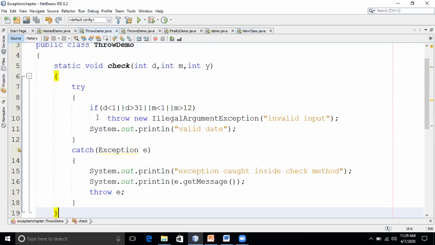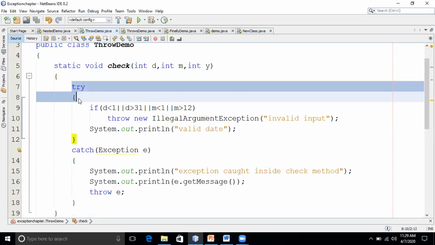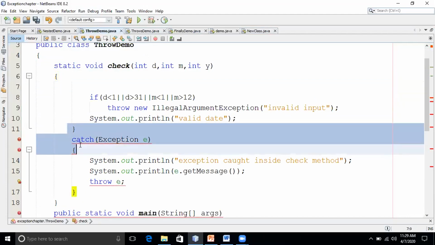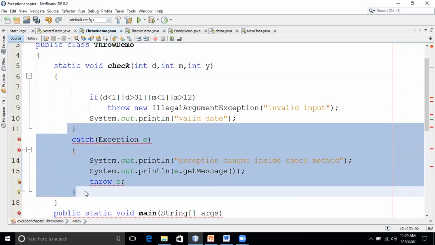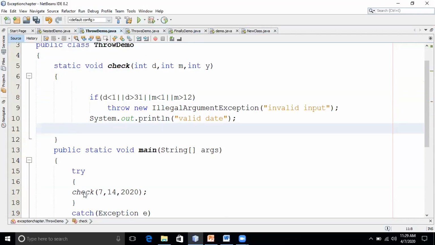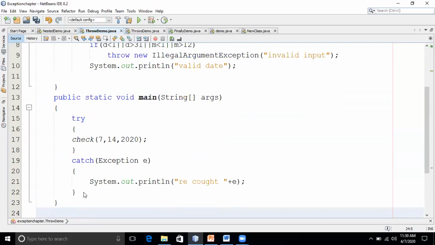Now I'll come for the throw demo, the same example. Now what I'll do here is I will remove all this try catch. Now this method is handling the exception or not? It's not handling the exception. It should indicate to the caller, right? Since it is not indicating to the caller, I should get the error. But I'm not getting the error here.